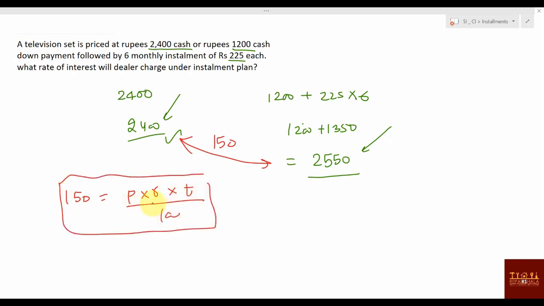This principal we don't know, rate of interest we have to find. Time we know. What is the time? 6 months. Yes, for 6 months, right? Now time is 6 months. This principal we don't know. Okay, now we are going to solve how we will get the principal. Understand what I am going to write.